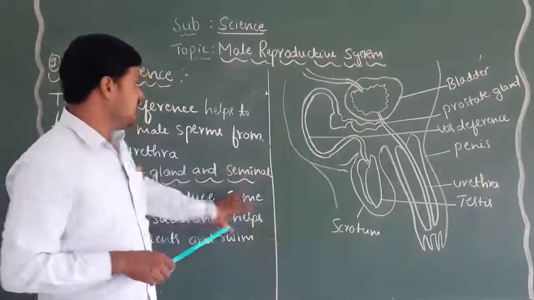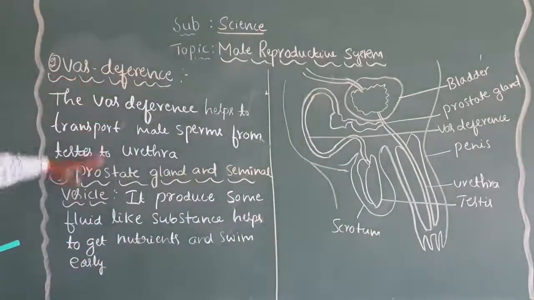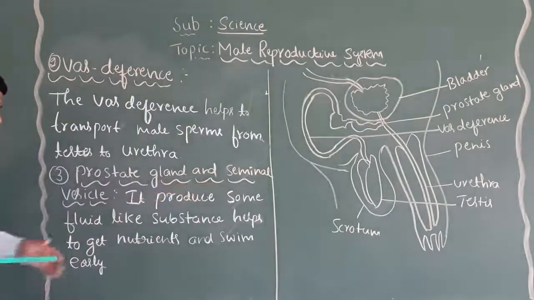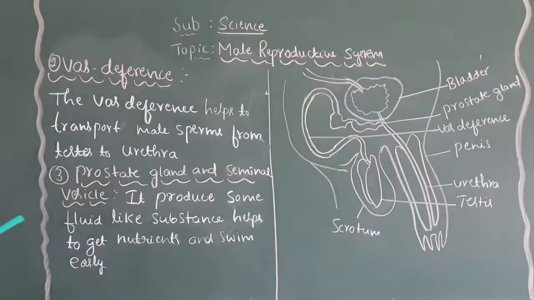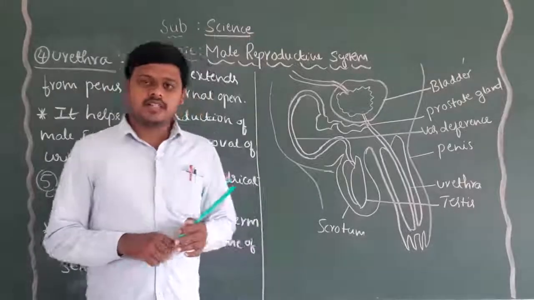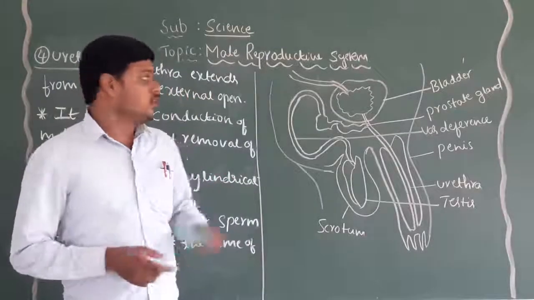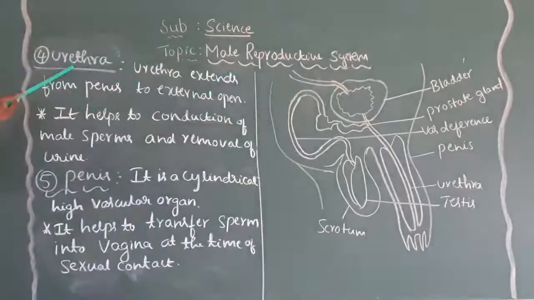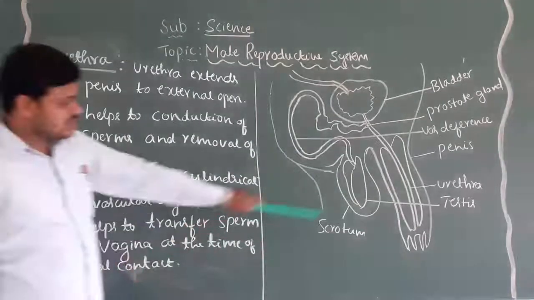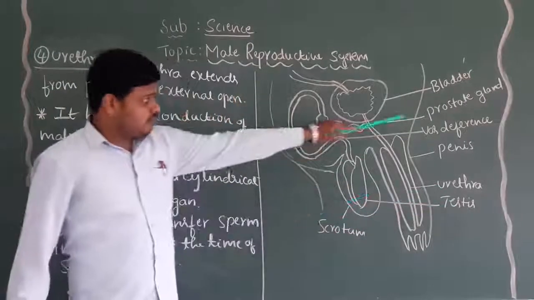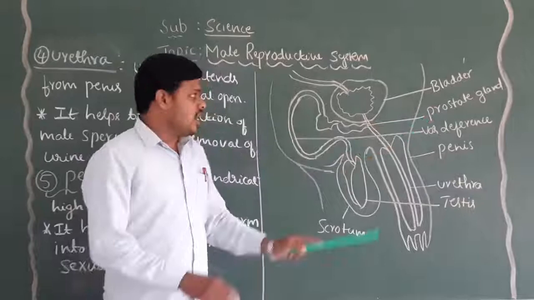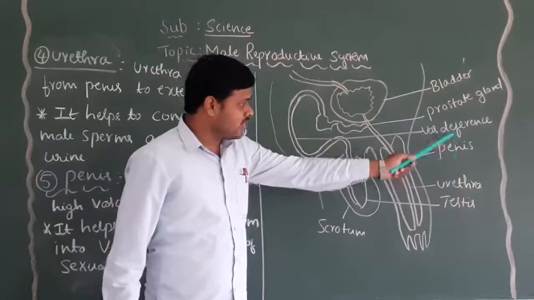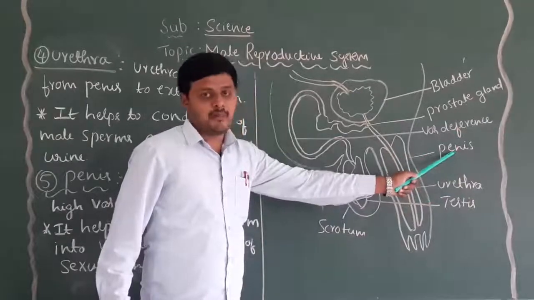I hope you understand the major second component, vas deferens, and the next one is prostate gland and seminal vesicle. Okay, so now we are moving on to the next component of the male system. One more very important component of the male reproductive system is the urethra, and the last one is the penis. Previously we have discussed the testis, vas deferens, prostate gland and seminal vesicles. Now we are moving to the next very important thing, the urethra and penis.